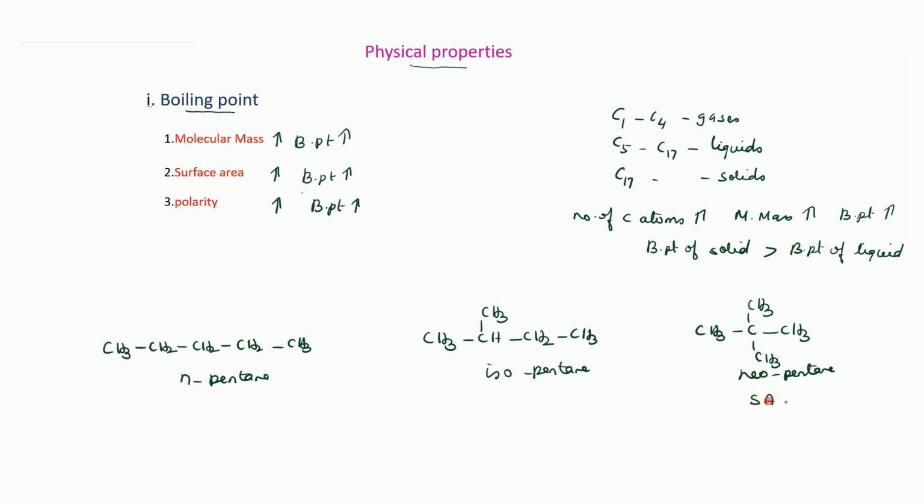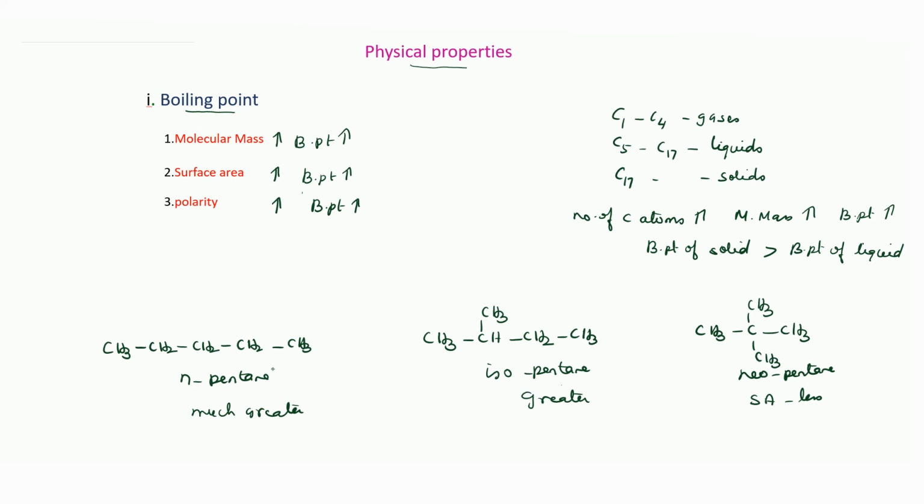So surface area in this case is less. But here, when you take the surface area, it is greater compared to neopentane. But here, compared to neo and iso, the surface area is much greater. Here you have greater surface area. If the surface area increases, the van der Waals forces between the molecules increase. Therefore, the boiling point increases.